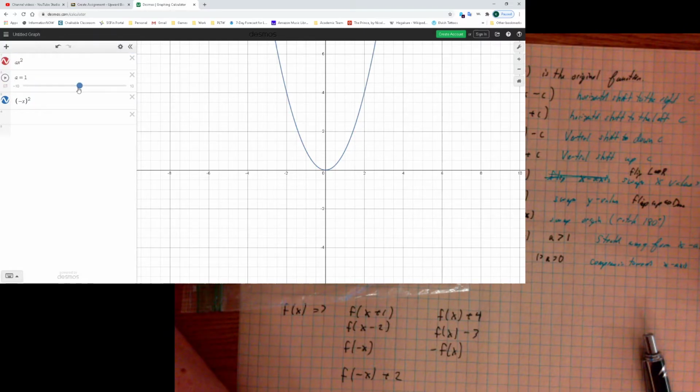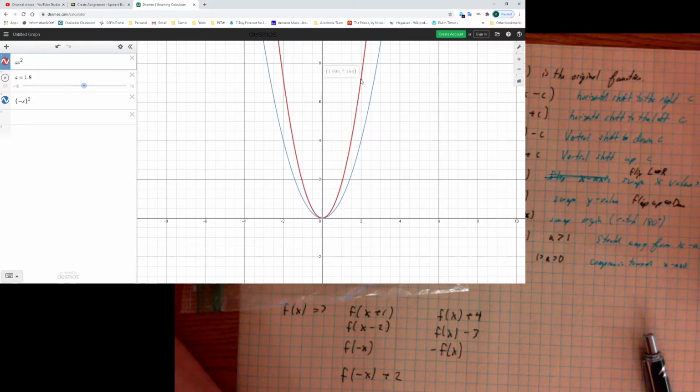If that a is bigger than 1, what it will do is it will cause my graph to be pulled away from the axis. So you notice how you can keep track of your points. What used to be the point (2, 4) is now the point (2, 7.1).